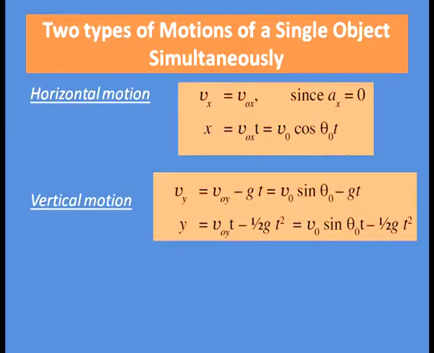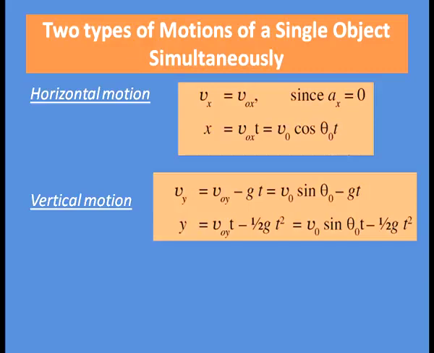In case of projectile motion, it contains two motions, that is one vertical component and one horizontal component of a single object, and both motions take place simultaneously. For the horizontal motion, Vx equal to V0x, that is the horizontal component of velocity is constant, because the component of acceleration along the x-axis is 0, hence the velocity is constant.